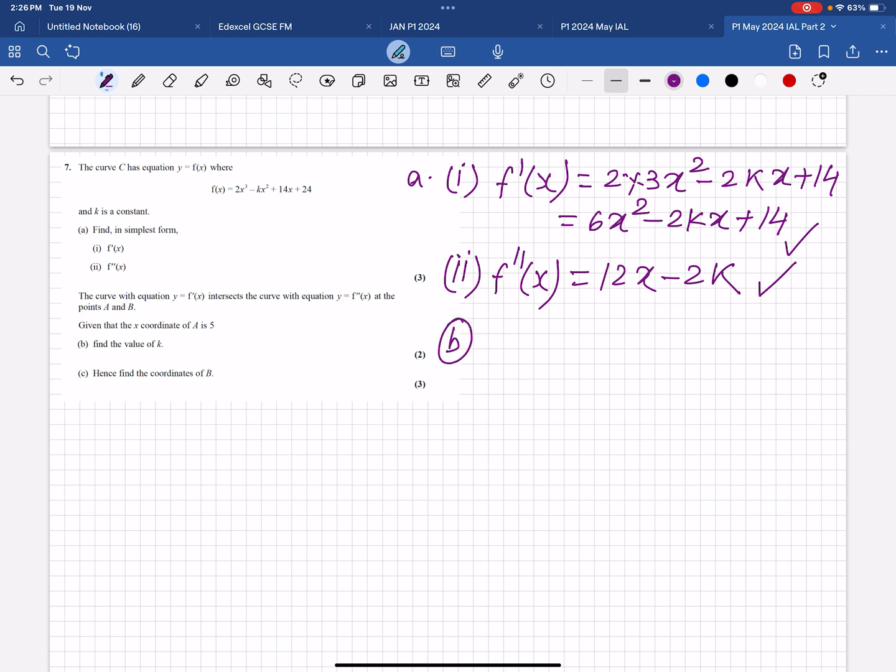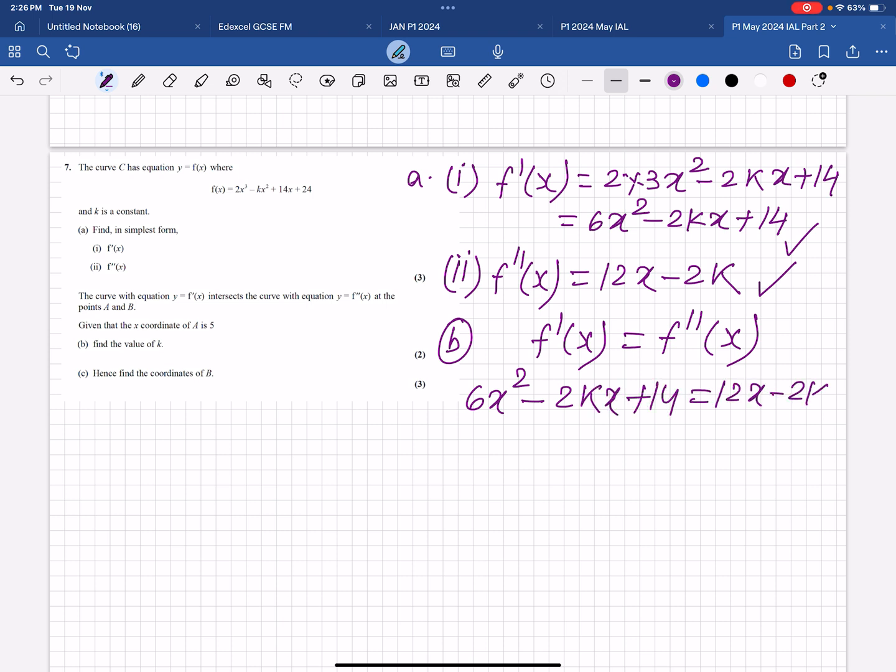So in part B, we have to use f dash x equals f double dash x: 6x squared minus 2kx plus 14 equals 12x minus 2k. Since the x value is 5, put it back. So 6 times 25 minus 2k times 5 plus 14 equals 12 times 5 minus 2k.